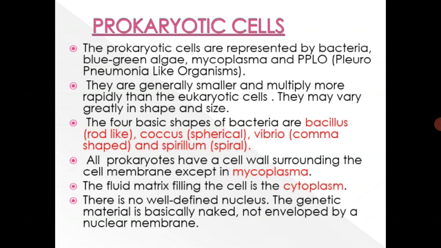The fluid matrix filling the cell is the cytoplasm. There is no well-defined nucleus. The genetic material is basically naked, not enveloped by a nuclear membrane. This we have already discussed. So the genetic material is not covered by a nuclear membrane. This is the main difference between the prokaryotic and the eukaryotic cells.